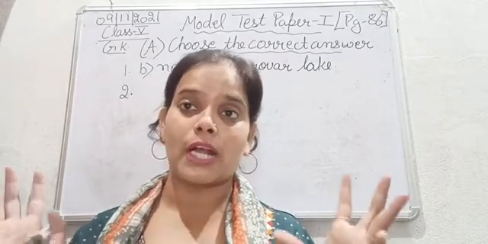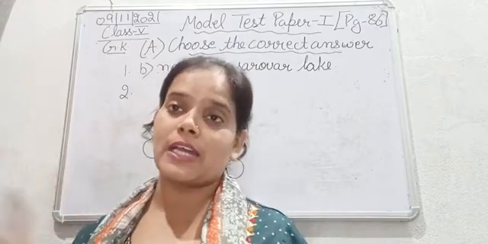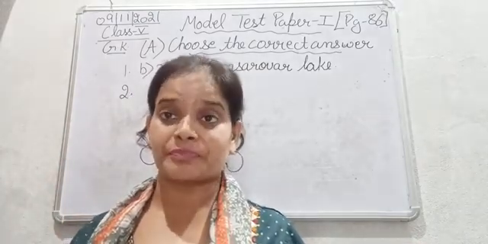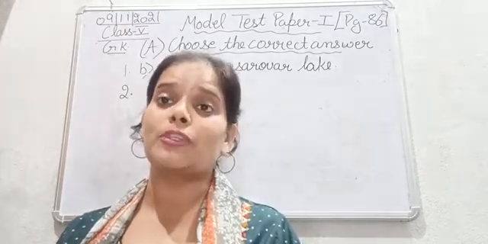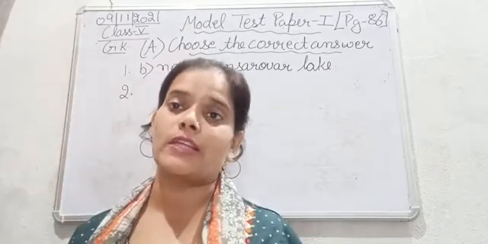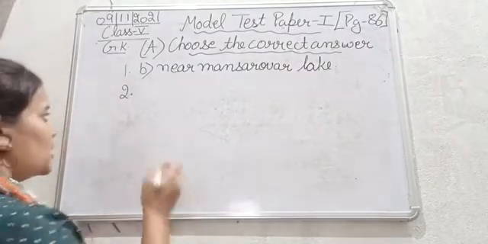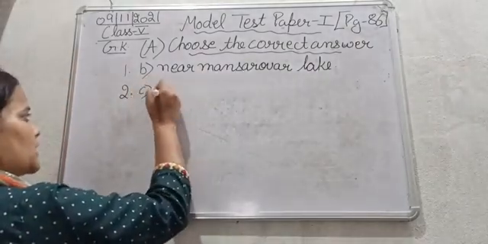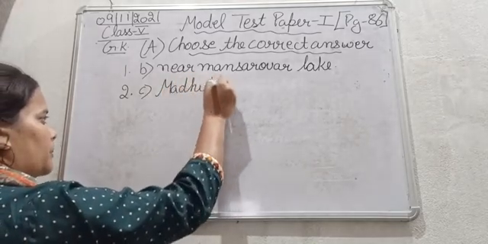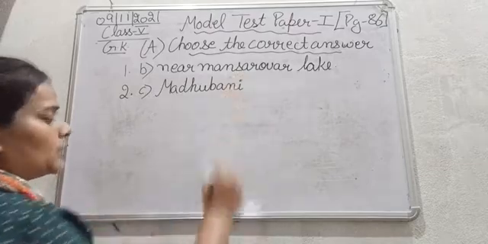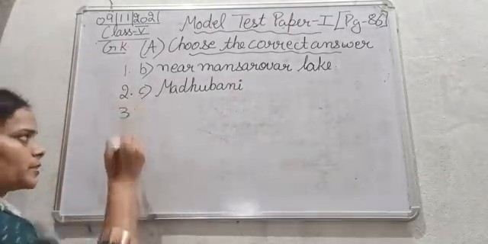Okay, so it is quite a very colorful multicolor painting, and wherever Madhubani painting is done, no space is left unfilled. Okay, so in the Madhubani painting each and every corner of the wall is covered. So that is Madhubani, that is option number C. So answer for the second one is option C, that is Madhubani painting. It is done on the mud walls.